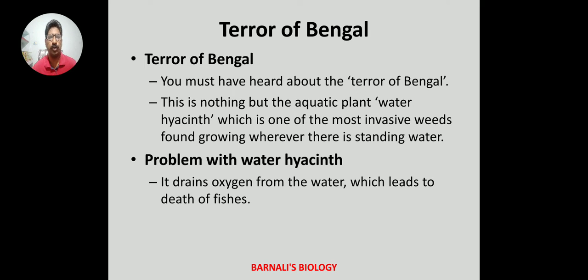Terror of Bengal. You must have heard about the terror of Bengal. This is nothing but the aquatic plant water hyacinth, which is one of the most invasive weeds found growing wherever there is standing water. The problem with water hyacinth is it drains oxygen from the water, which leads to death of fishes. The fishes will rot, which will require more oxygen, and this will drain still more oxygen from the water, and slowly the water will become unfit to support life.